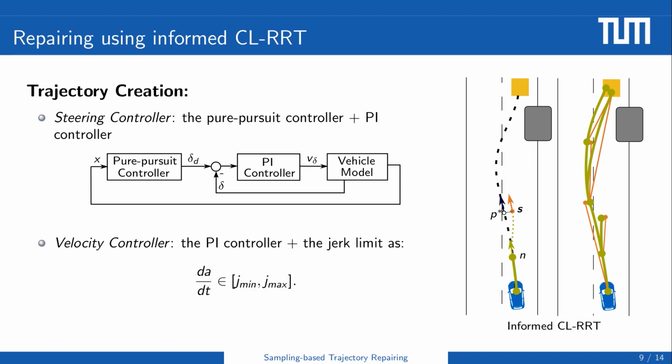With this, the vehicle can be well controlled to follow a given target line in the lateral direction. For velocity tracking, we use the PI controller as in the original CL-RRT. Additionally, the acceleration variation needs to satisfy the jerk limit to enhance comfort.